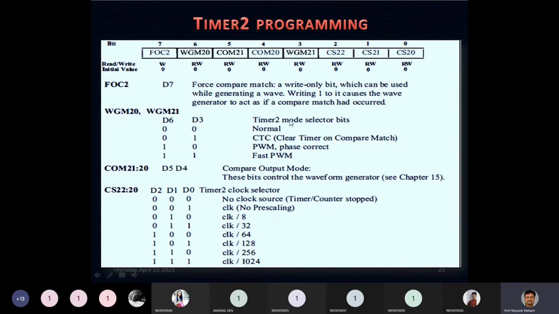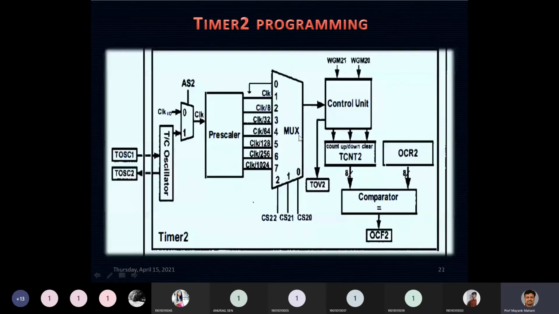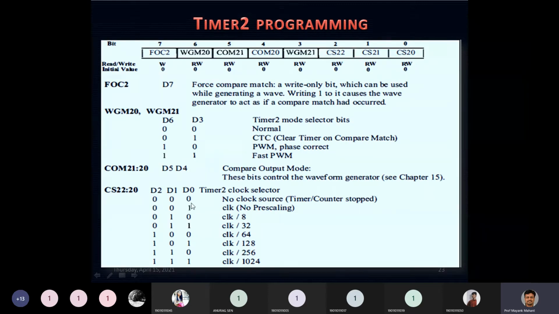If it is 00, then it is normal mode. If it is 01, then it is CTC mode. If it is 10, then PWM mode, and 11 is fast PWM mode. And this is the select line that is given to your multiplexer for selecting your clock. If it is 000, there is no clock source, so the timer is stopped. 001, no prescaler, direct clock is provided. Then divide by 8, 32, 64, and the most important ones, 128, 256, and 1024.